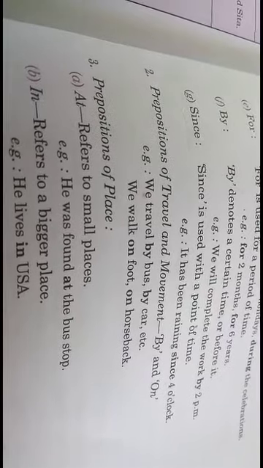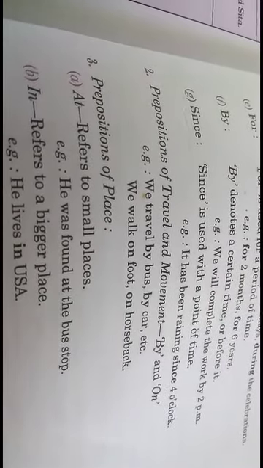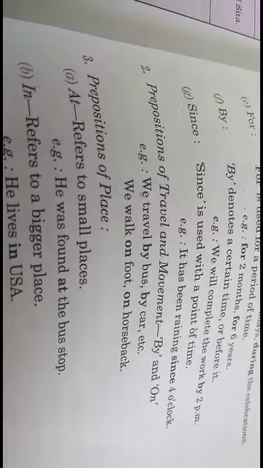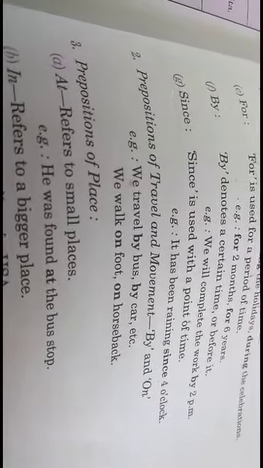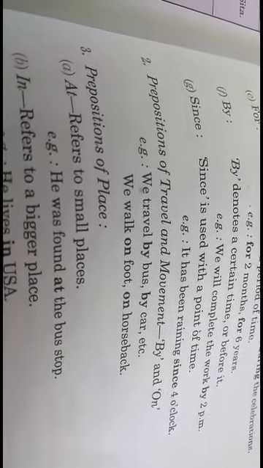The third one is prepositions of place. At refers to a small place. If we are talking about prepositions of place, what is the use of at? It refers to small places, like this: he was found at the bus stop.